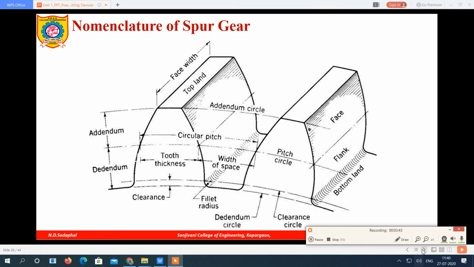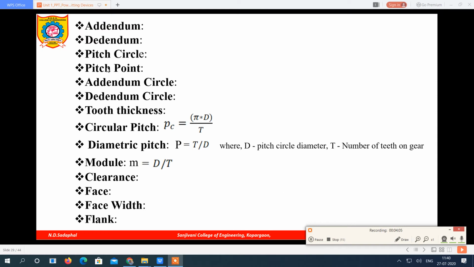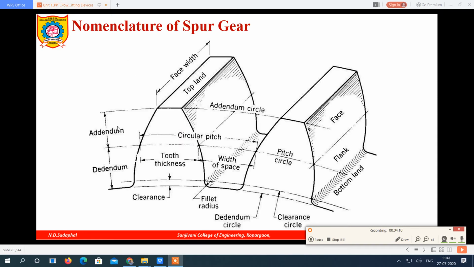Here the point shown by the brown color is called the pitch point. These are the pitch points. At this point there is a contact between two gear teeth, and the circle passing from this pitch point is called the pitch circle. Pitch circle is over, pitch point is over. So what is the addendum circle? The circle passing from the addendum or top of the teeth is called the addendum circle.